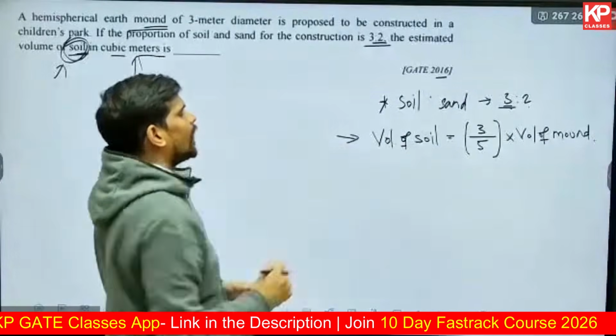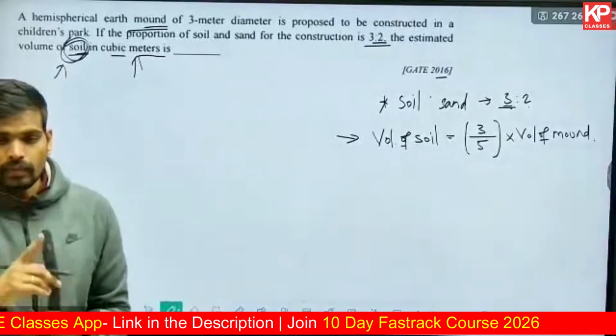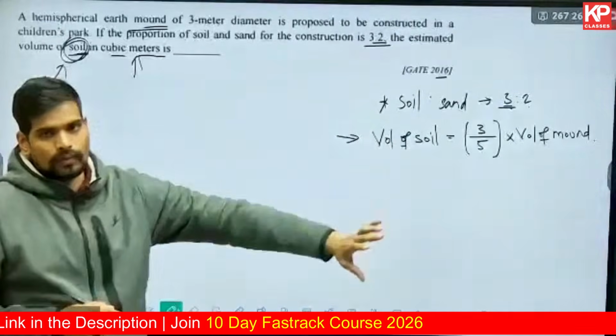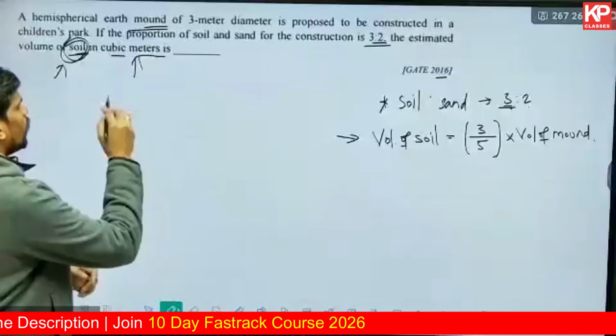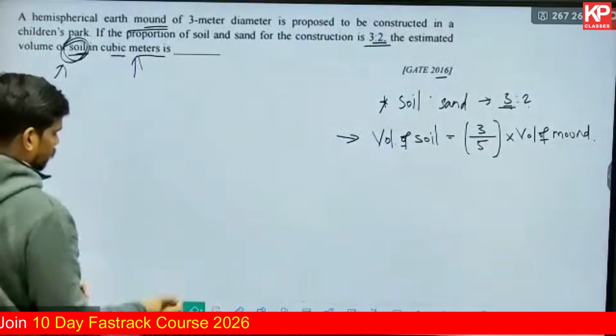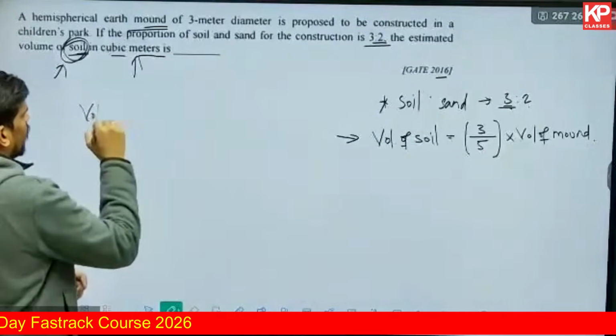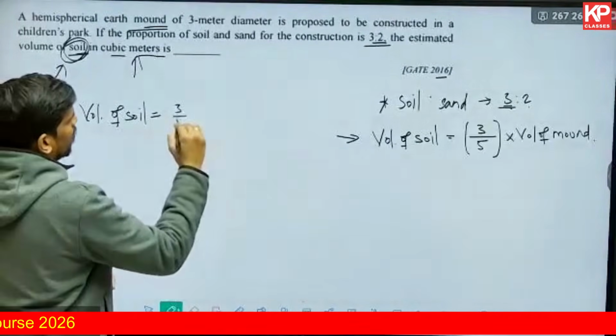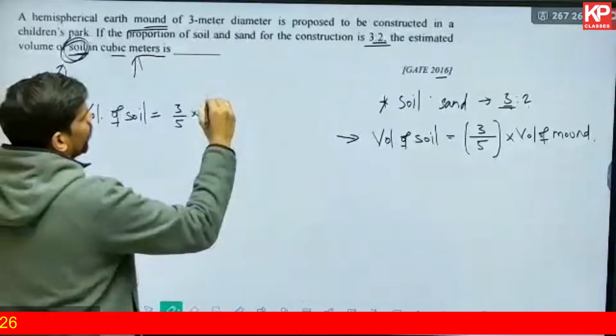So you need to find out the volume of the mound, and the answer will be 3/5 of it. 3/5 only because they have asked us the volume of soil. If they would have asked what is the volume of sand, then the answer would have been 2/5 of the volume of the mound. So let us find out the volume of the mound first, or you can directly write down volume of the soil is equal to 3 by 5 times the volume of the mound.